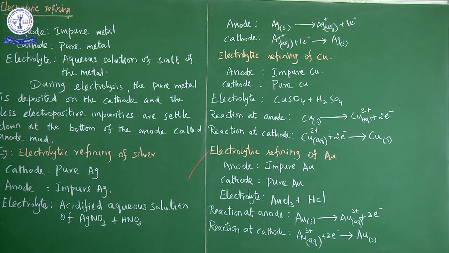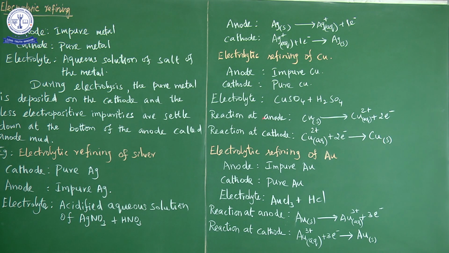So this copper sulfate which produces sulfate ion. So the sulfate ion containing acid is used to acidify. Which acid do we use? We use sulfuric acid. So the reaction at anode. So what reaction happens at anode? Oxidation reaction happens. So at anode the copper is oxidized to form copper 2+ and 2 electrons are formed.